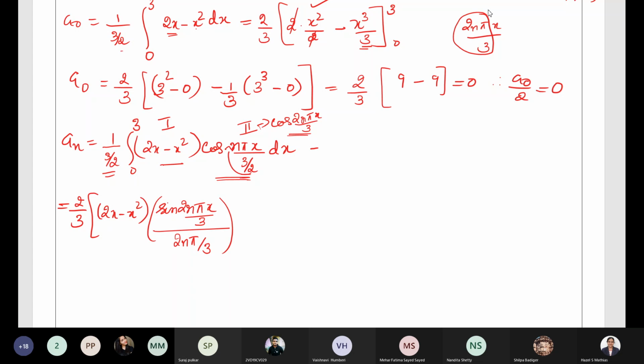Then you have to divide, then negative sign. Differentiate 2x minus x square. Differentiation of 2x is 2. Then differentiation of x square is minus 2x. Is it okay, everybody?